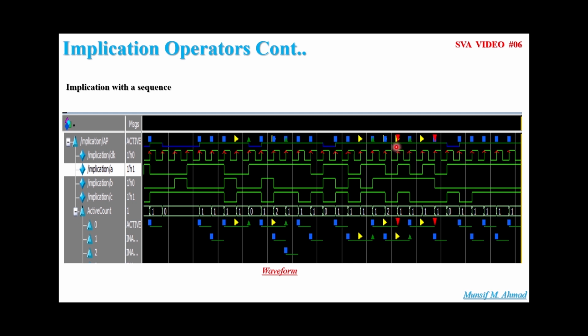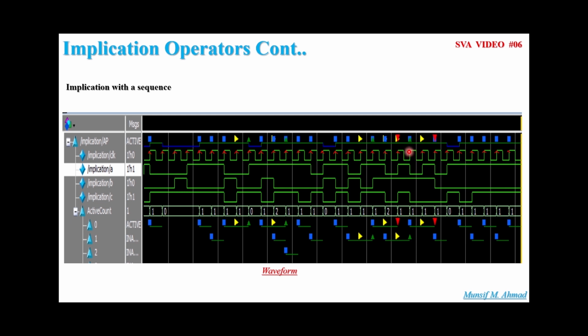Now let's try to understand the failing condition. At this passage of the clock, A is high, in the next passage B is also high, and in the next passage C is also high. You will find the assertion is passing over here, and you also find this green triangle and this blue square, where the assertion starts.